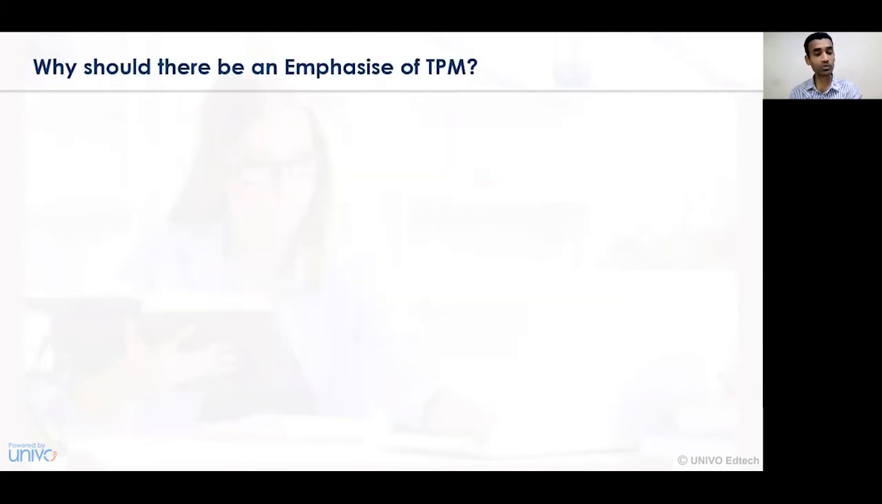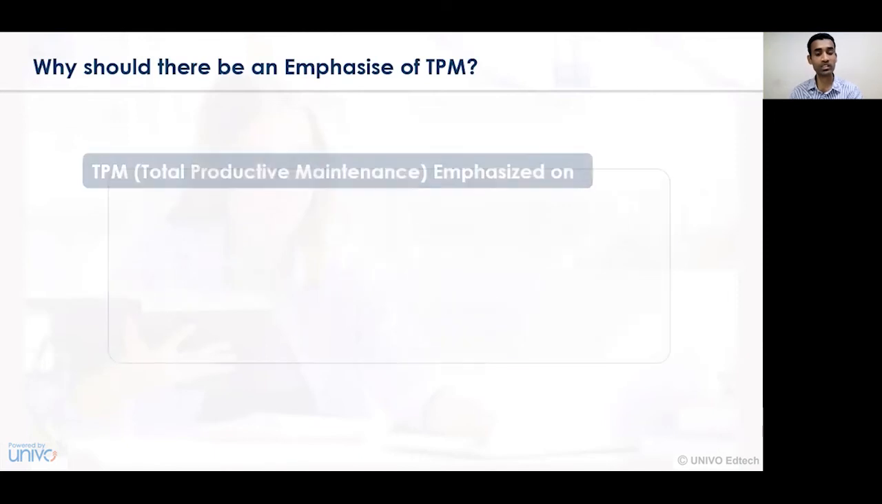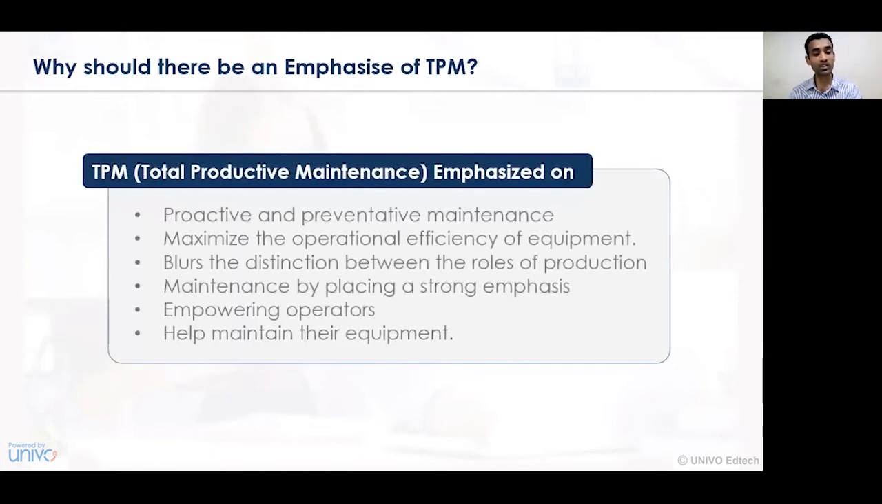Now let's understand why there should be an emphasis on TPM. So the emphasis of TPM is required because it emphasizes these particular factors. That is, total productive maintenance emphasizes these 6 factors. Number 1, proactive and preventive maintenance. So how do we have proactive and preventive maintenance, in which various preventive measures can be undertaken for the betterment of the organization in the short run as well as in the long run.